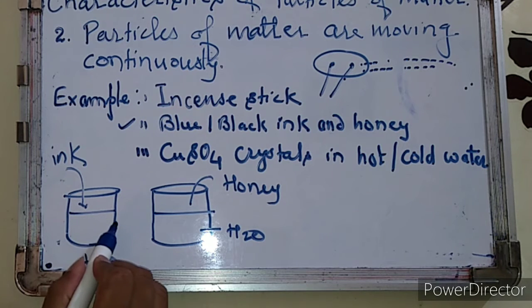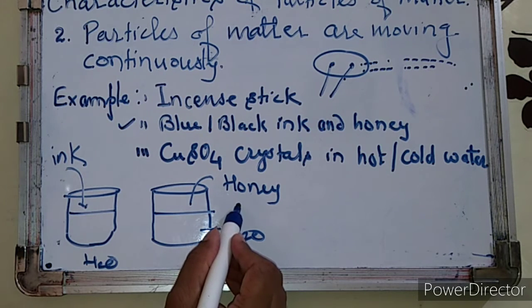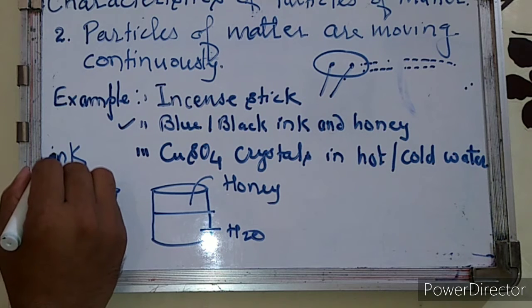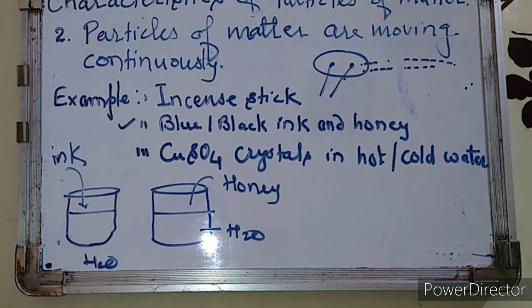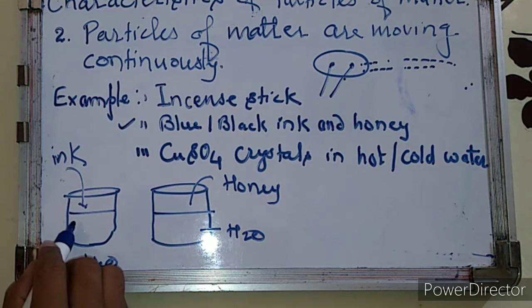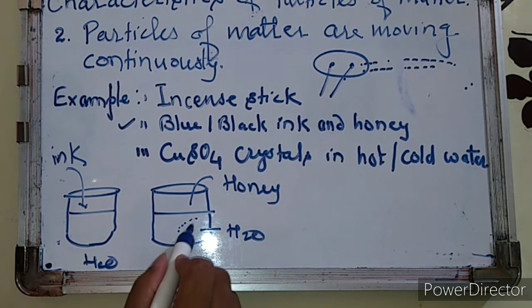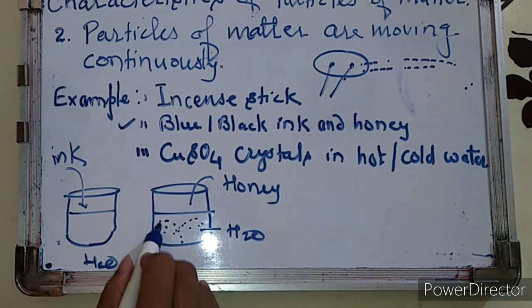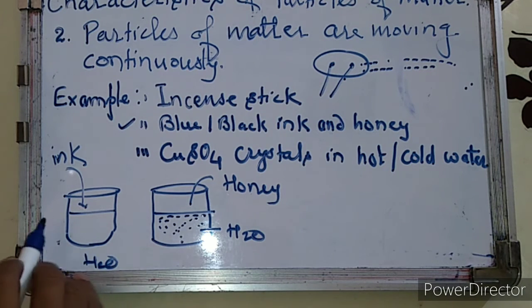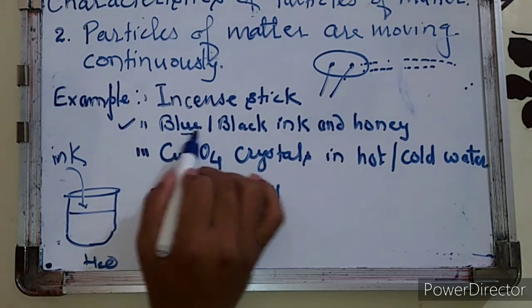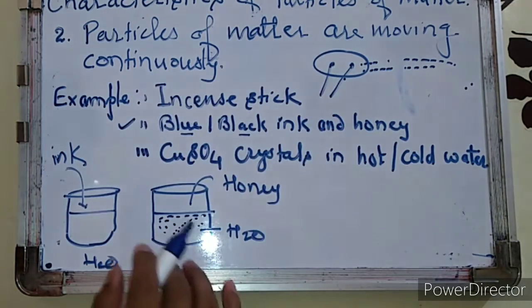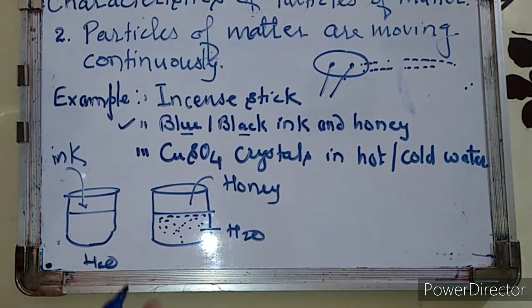The rate of diffusion in the case of honey is less, and the rate of diffusion in the case of ink is higher. So the entire solution will become blue very fast. Honey will take some time. First it will settle at the bottom and slowly it will disperse into the water. So we can say that from matter to matter, the movement of the particles decreases or increases.